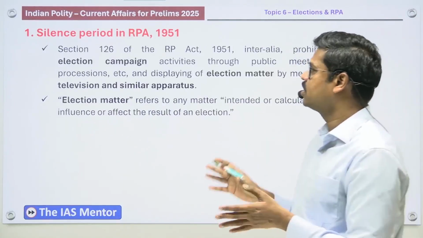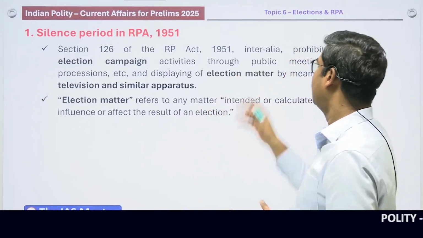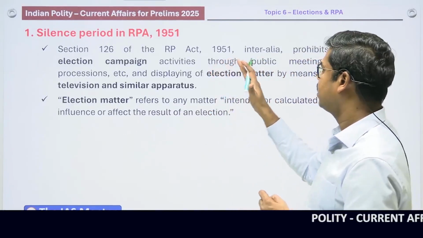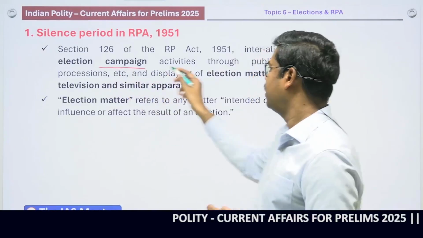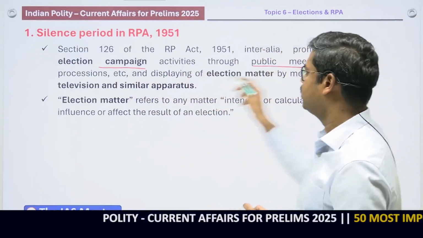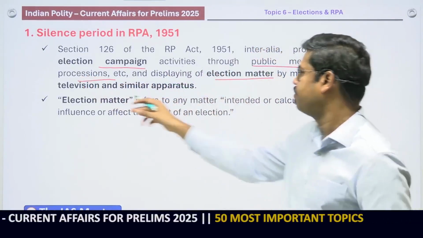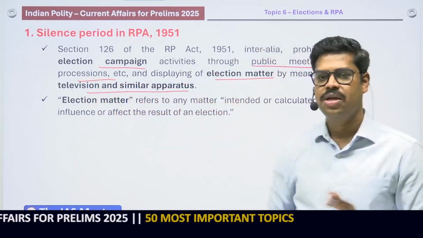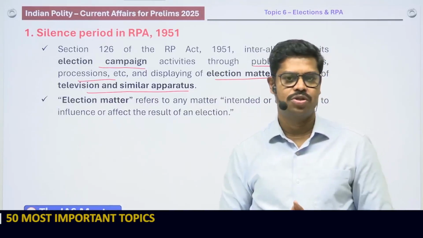If you look into Section 126 and how it explains this, Section 126 of the Representation of People Act, inter alia, among other things, prohibits election campaign activities through public meetings, processions, etc., and the displaying of election matter by means of television or other similar apparatus. Television or other similar apparatus also includes what is called social media.